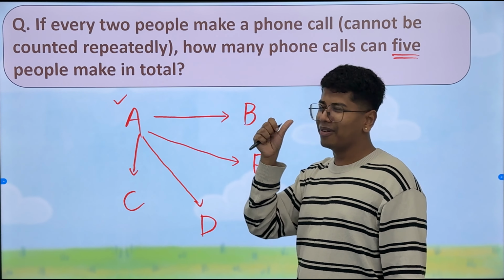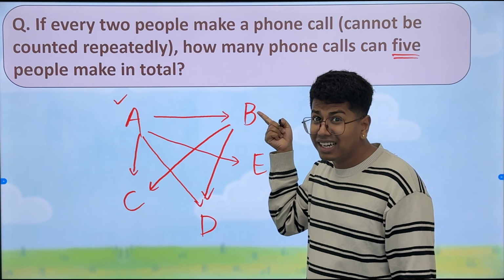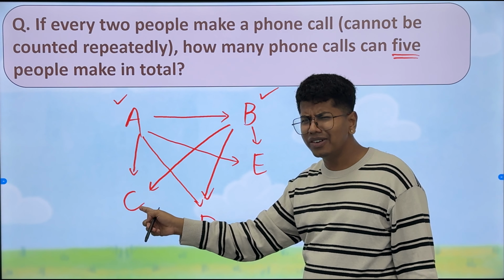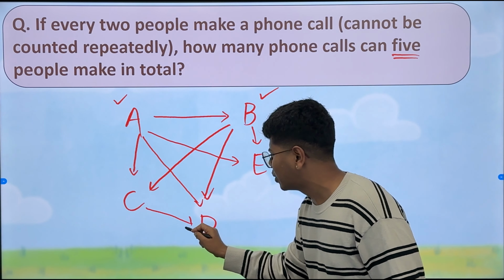So now B with C. Now B with any other? Yes, D. And B with any other? Yes, E. Now B is done also. Now A is done, B is done. Let's go with C. C is done with A. C is done with B. Is there anyone C can do it with? Yes, D and E. So here let's draw towards D and towards E.